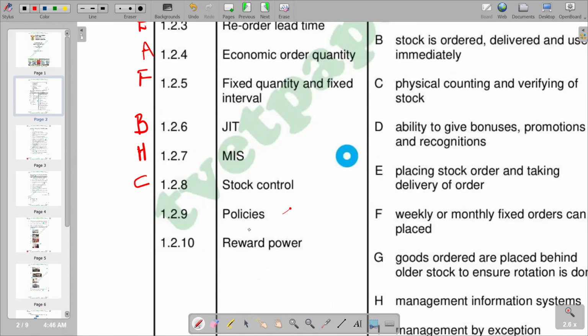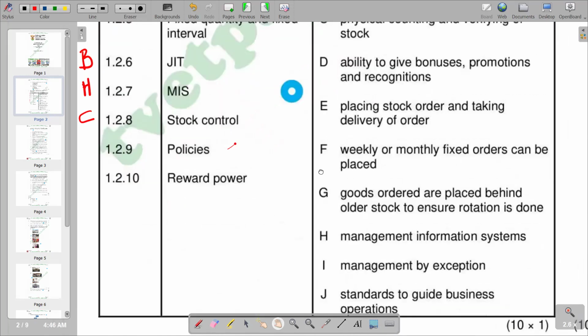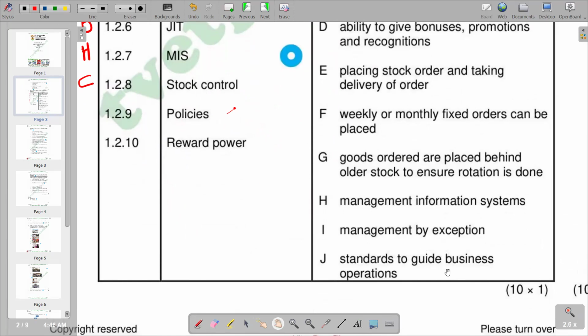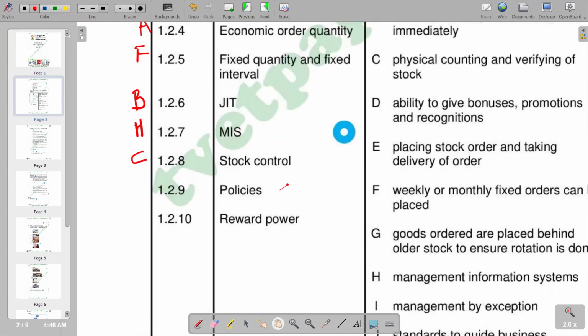Then 1.2.9, we have got policies. We know that a policy basically is a deliberate system of guidelines to guide decisions. So any guidelines that we have to guide decisions is a policy, and it's implemented as a procedure or protocol. So anything that is implemented as a procedure or protocol is also a policy. We try to see according to explanations again given what is the correct response. If you go to J, standards to guide business operations. So this is the most appropriate. We've got J on number 9.